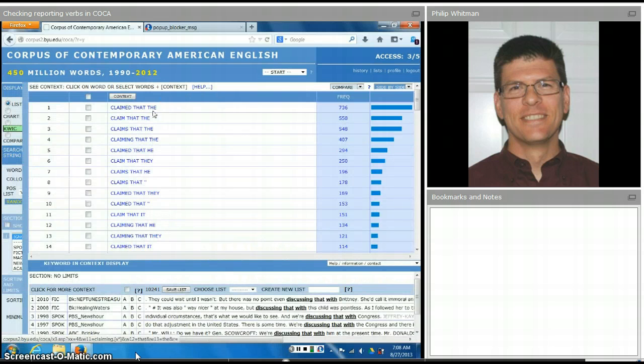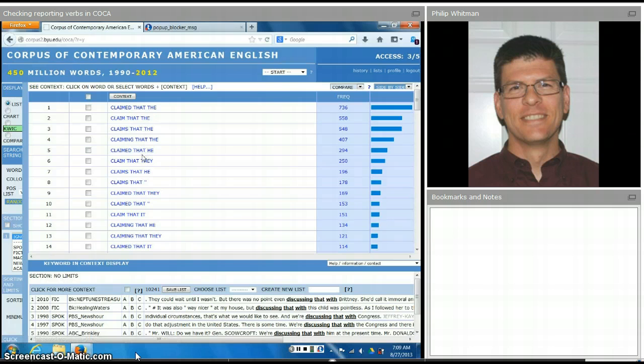Let's put in that, and put in our asterisk. And it looks like the first 7 lines, with about 3,000 hits, are definitely informative, because we have that, and we know that that is introducing a clause because the is the beginning of a noun phrase, and we can't have that and the to begin a noun phrase. It has to be that is introducing a that clause, and the is introducing the noun phrase. Same thing here and here and here.